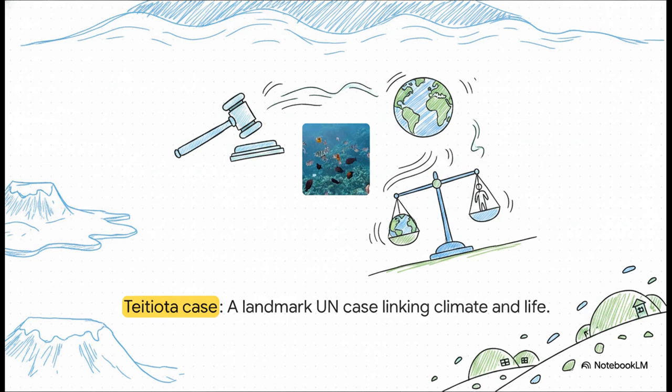This brings us to a really landmark legal case, Teitiota versus New Zealand. In this case, the UN Human Rights Committee did something unprecedented. For the very first time, they established a direct link between climate change and the fundamental human right to life. They ruled that a country cannot deport a person if the climate of their home country directly threatens their existence. Huge step forward, right? Well, yes, but the catch is that actually proving in a court of law that a climate threat is quote-unquote imminent is still a crazy high legal hurdle to clear.